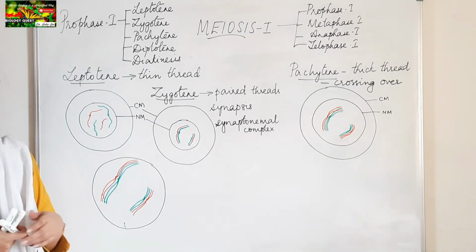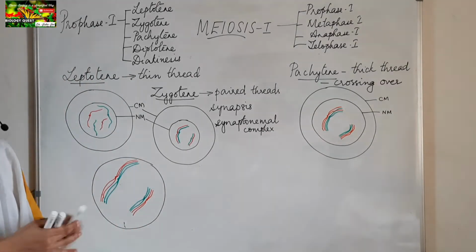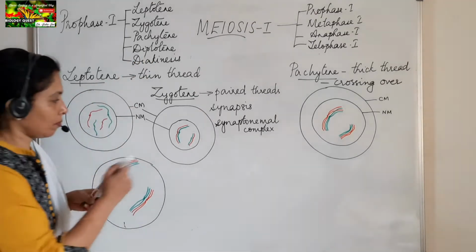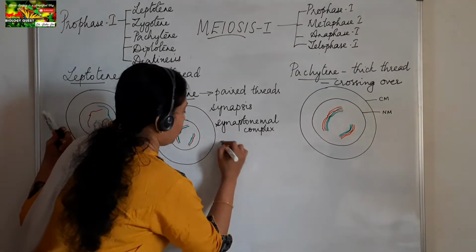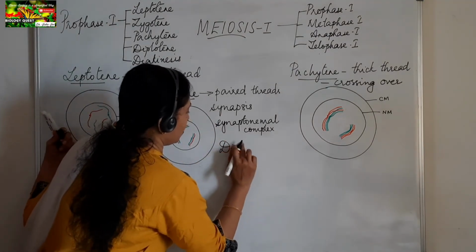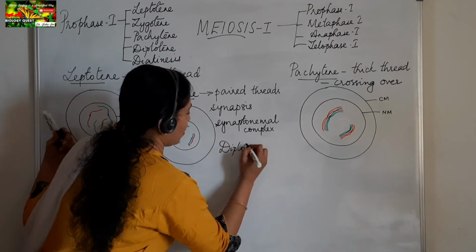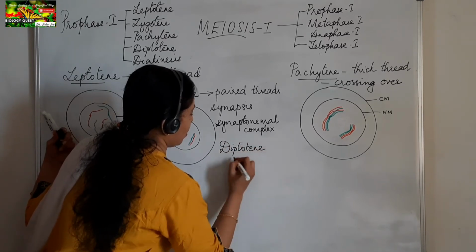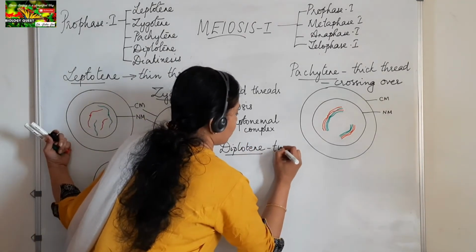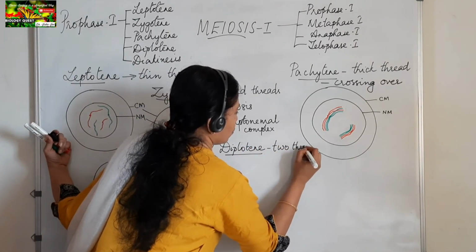The next stage is the Diplotene stage, the fourth stage of Prophase-I. It is the two thread stage, two threads.